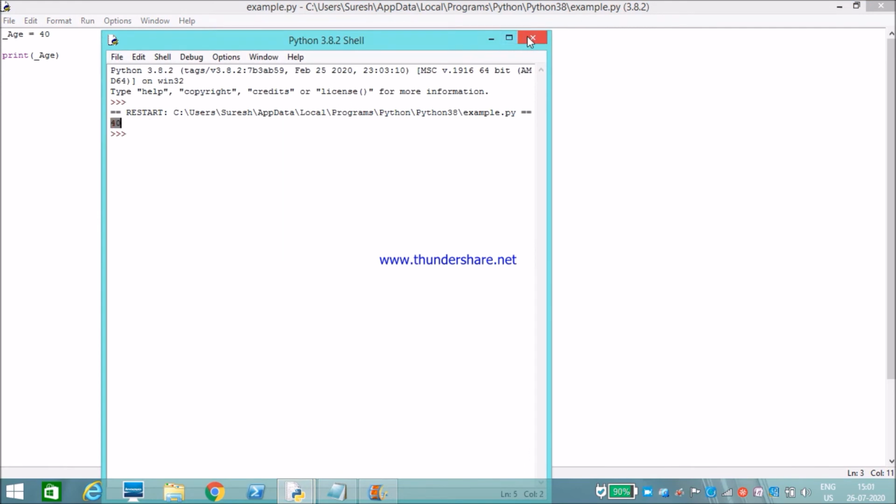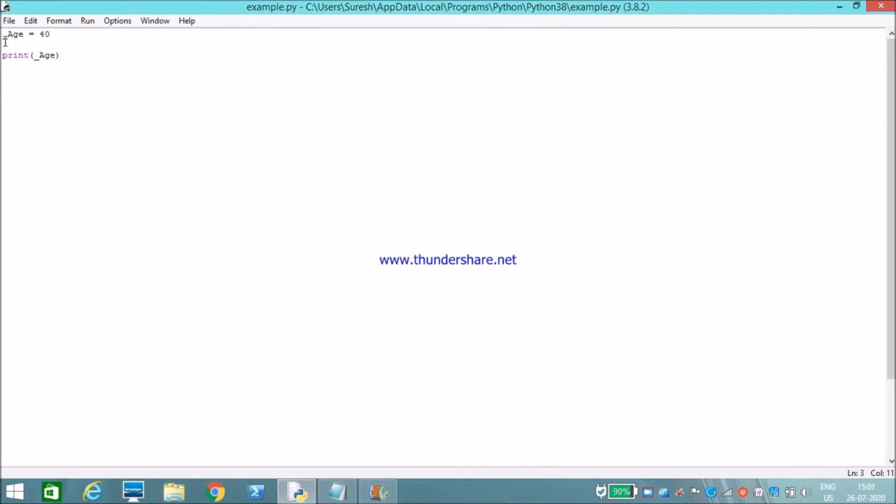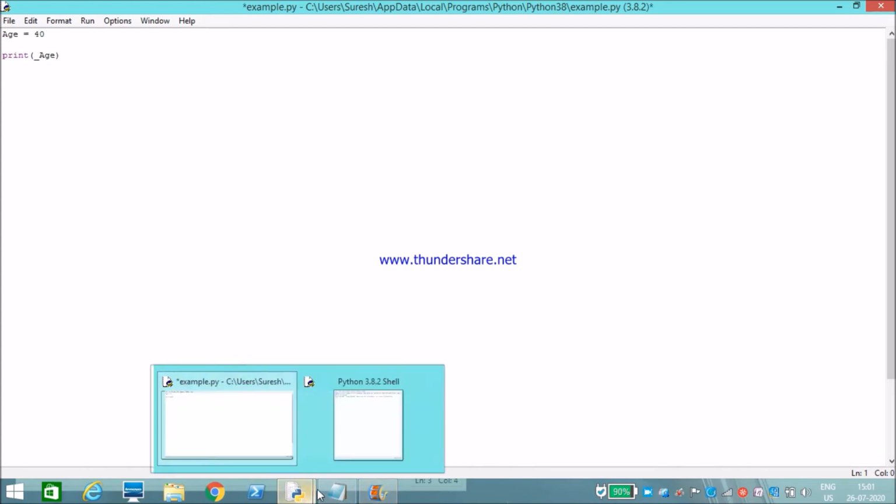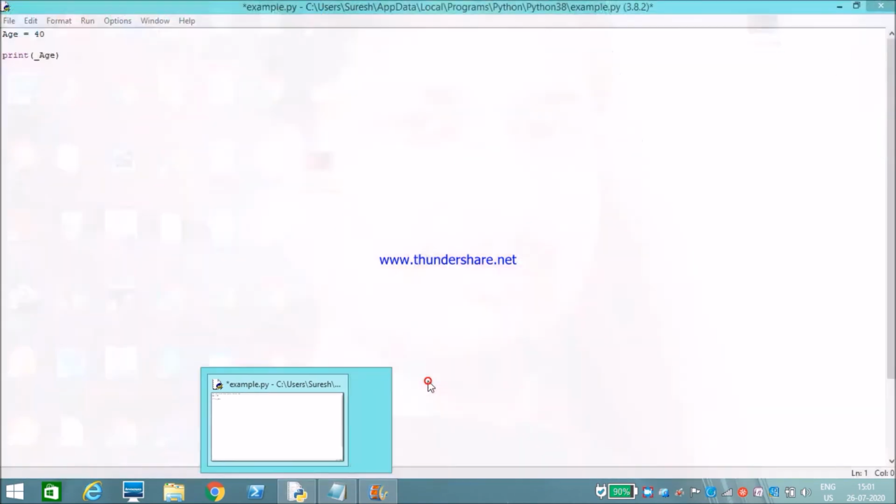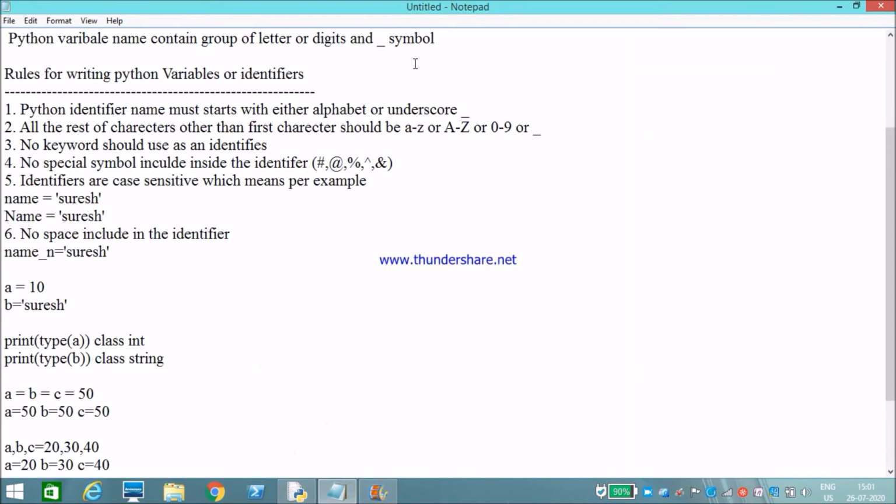Yeah, first character should be either a character or underscore. For example, I'll create the first character as 1, a digit. It will throw an error, invalid syntax, because we shouldn't include a digit as the first character. Okay, this is our first rule. First character should be either an alphabet or underscore.